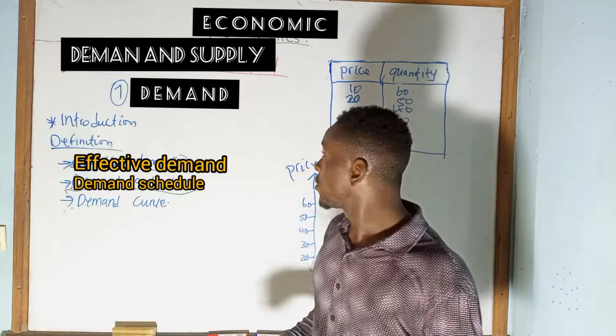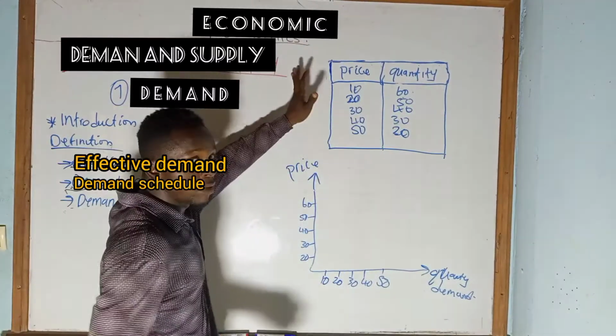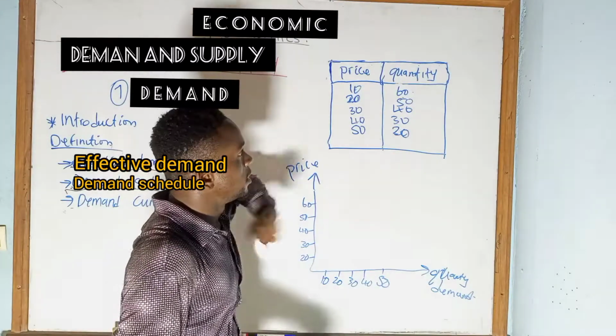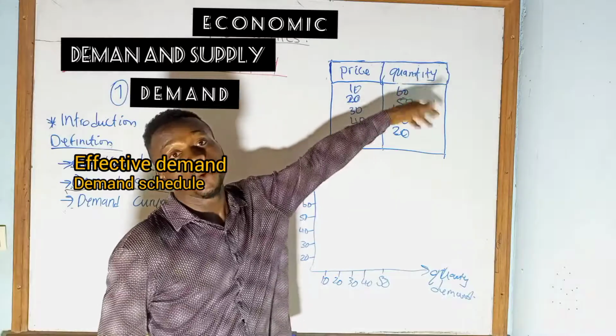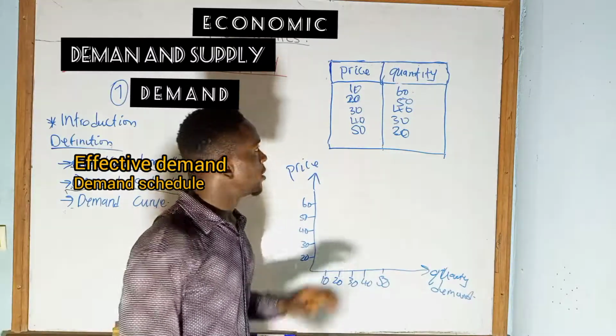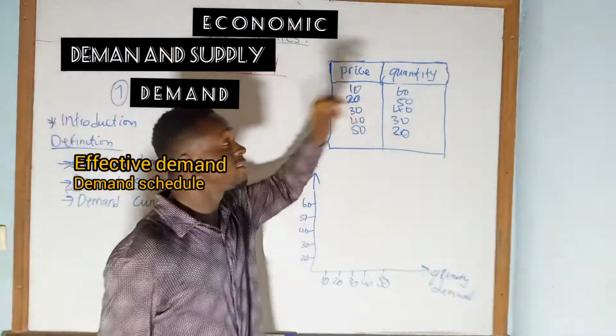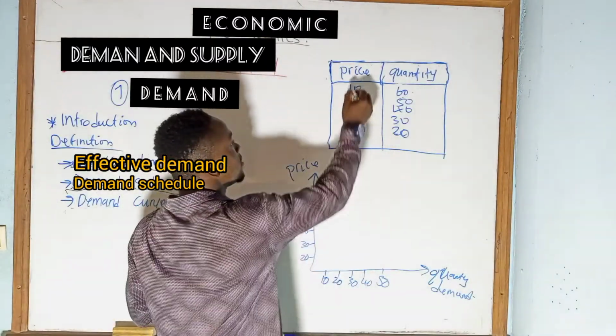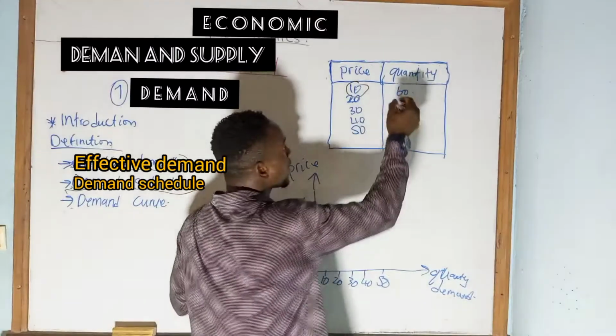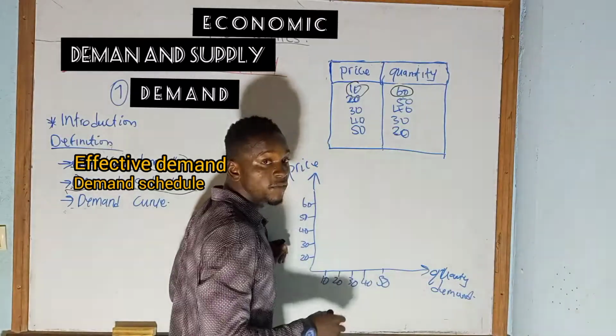Now it can be illustrated on the diagram as seen on the board. On this part, we have the quantity, here we have prices. If you can see, at the price of 10 francs, we had 60 people who demanded this good.